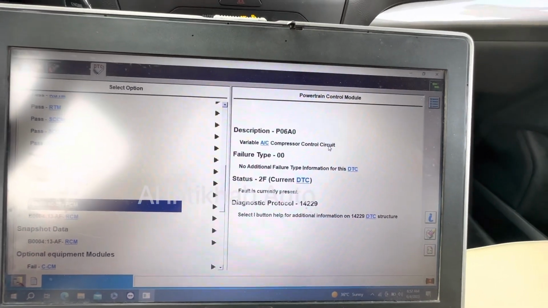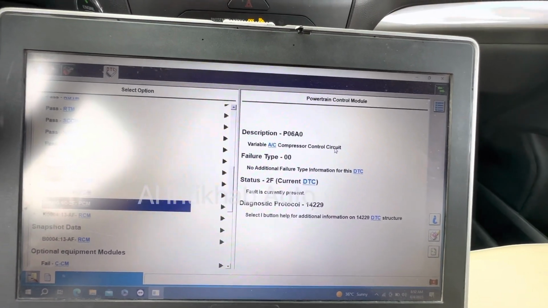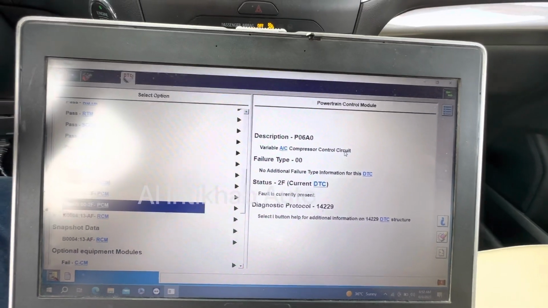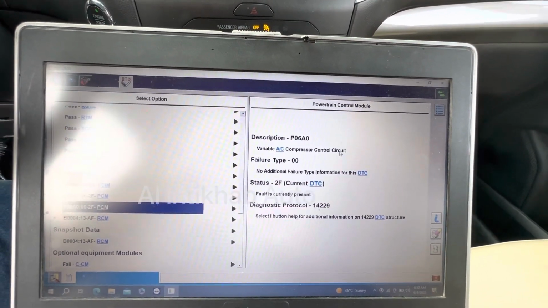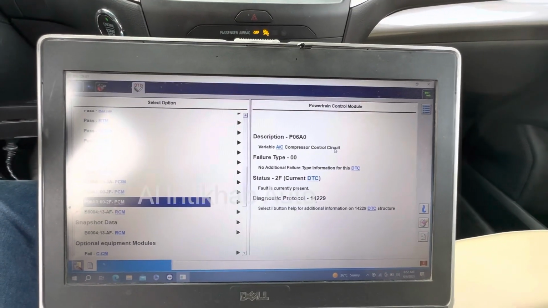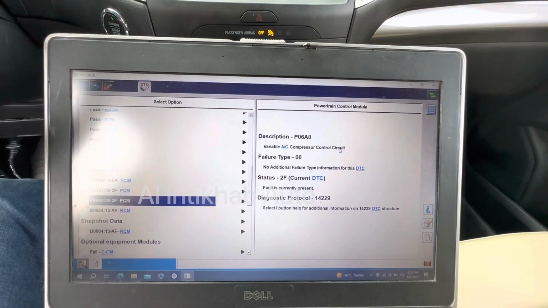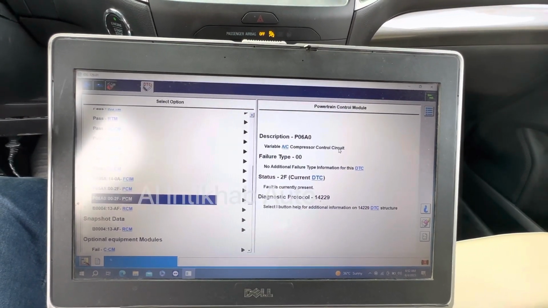So first of all, we will check the fuses. If the fuses are okay, then we will jump to the wires. If the wires are okay, sometimes the compressor is damaged or sometimes the problem is with the engine computer. So before changing anything, we will first check the wiring, whether the wiring is good or not, and also we'll check the fuses.